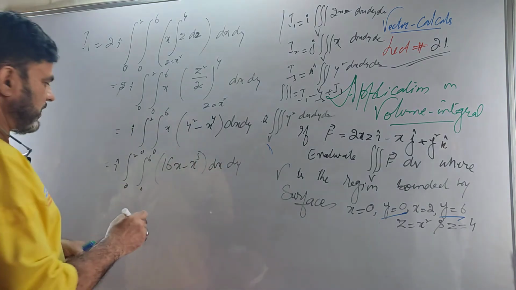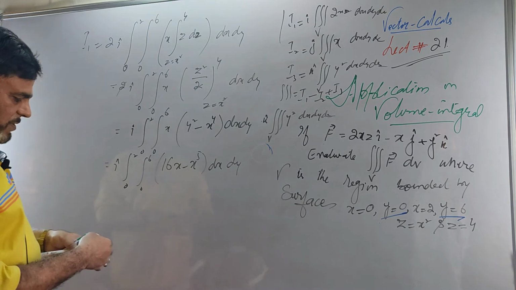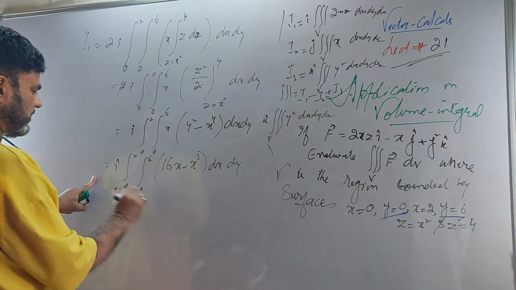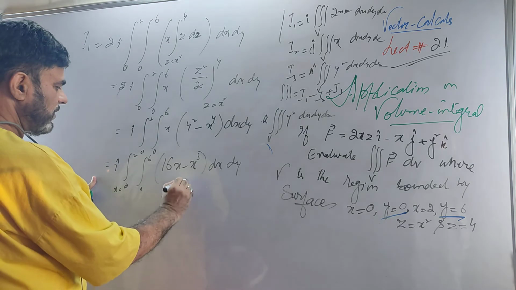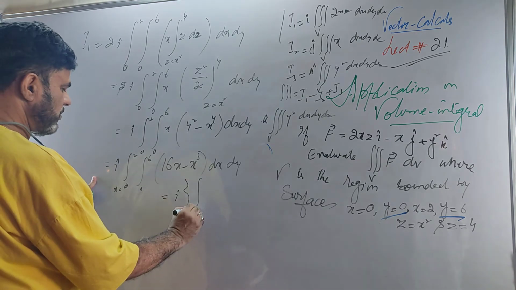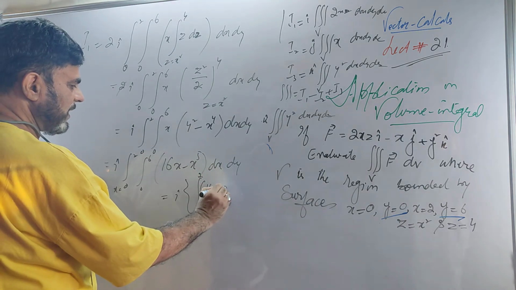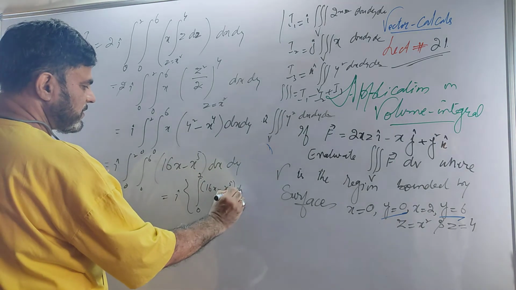You have here x range, I can take it by the process of double integration. This way I can integrate it. For the x range I can write it as i times the integral 0 to 2 of (16x minus x^5) dx.